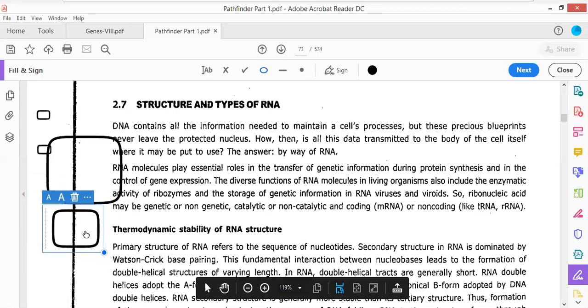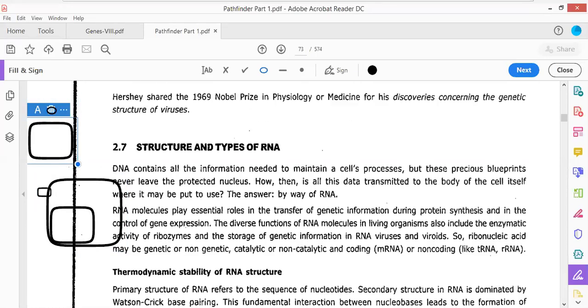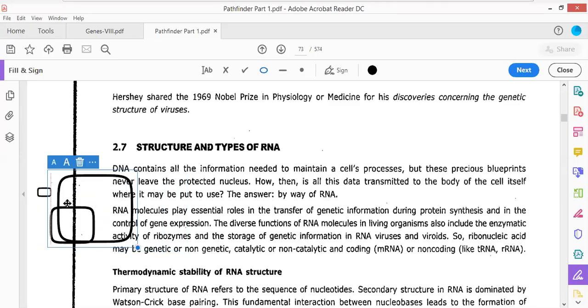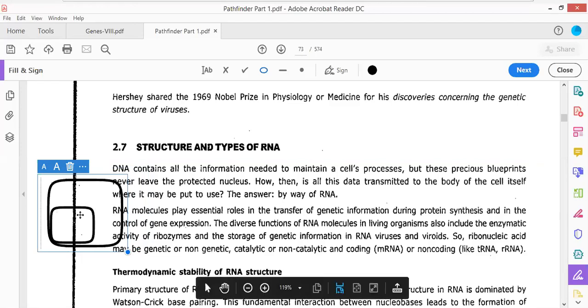Supposing there is a larger cell that I have drawn, and this is the nucleus of a particular cell, then the genetic material always remains intact within the nucleus. Where would the genetic material of the cell be? It will be present within the nucleus.